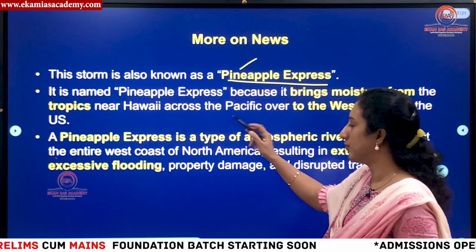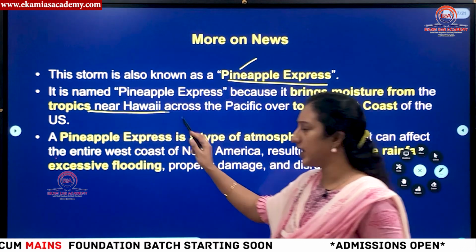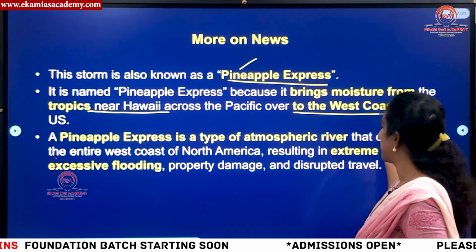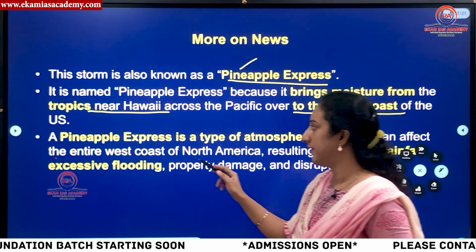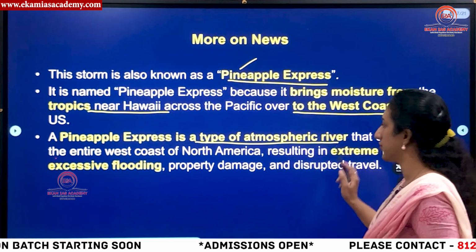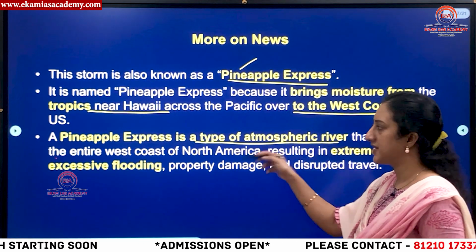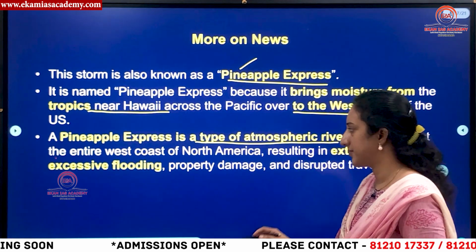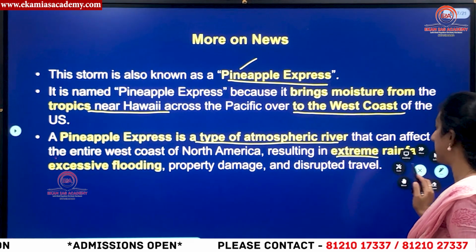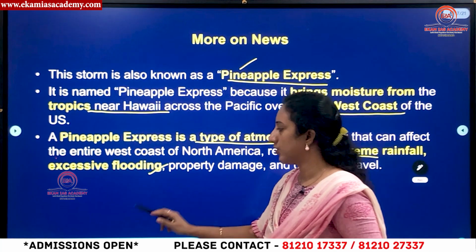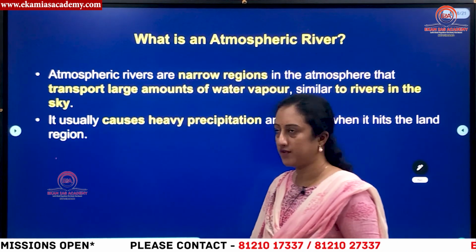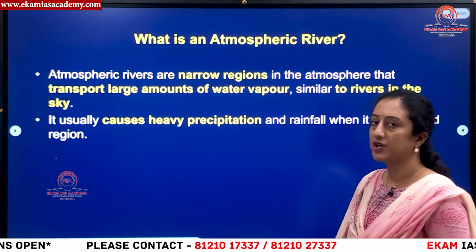So they move from the tropics near Hawaii to the west coast of USA, which includes California. This is nothing but a type of atmospheric river, just a localized name, Pineapple Express. It results in extreme rainfall, excessive flooding and property damage in parts of western USA. Then, what is an atmospheric river?